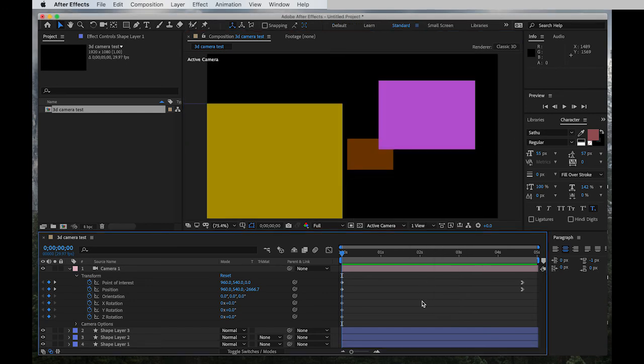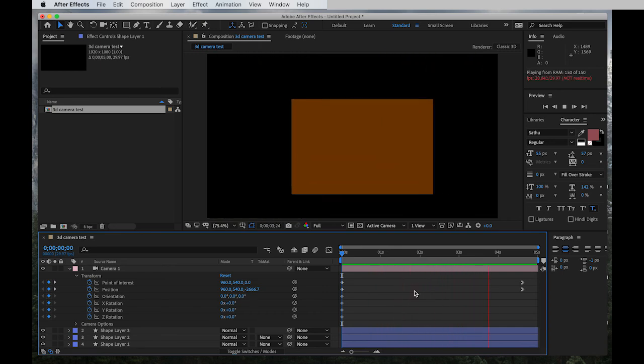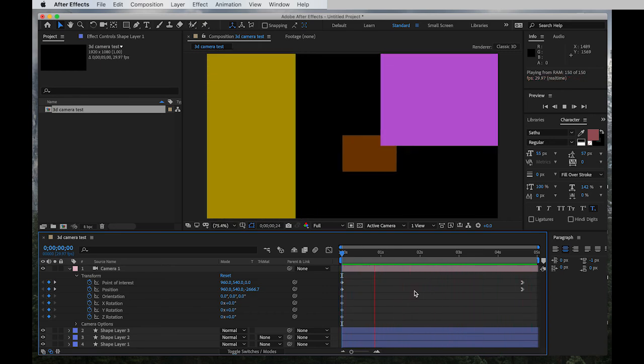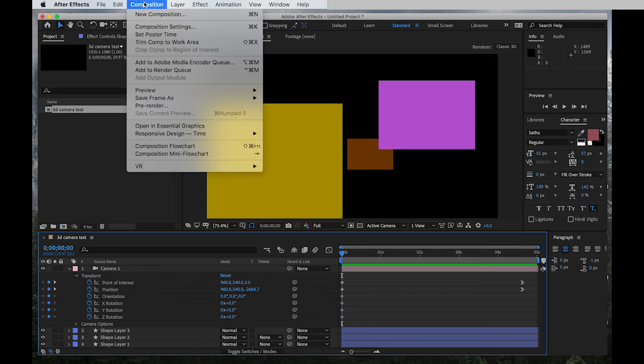And just as a reminder, this was just a really quick demonstration animation, but let's pretend that this is something you want to make an MP4 movie file out of. You need to go to Composition, Add to Adobe Media Encoder Queue.